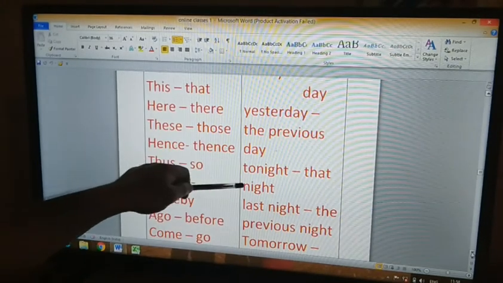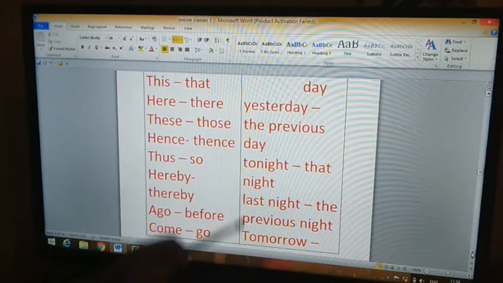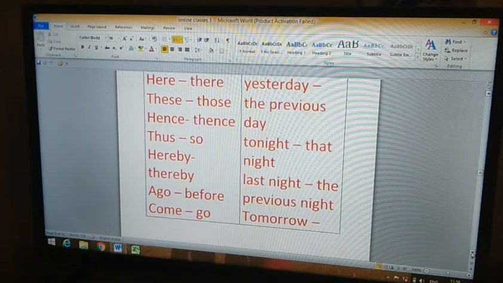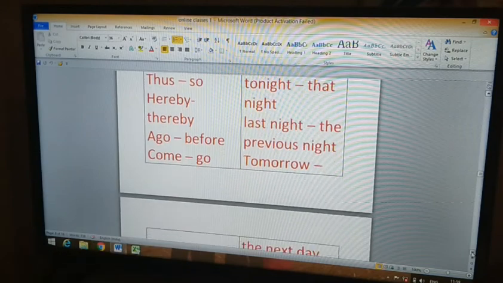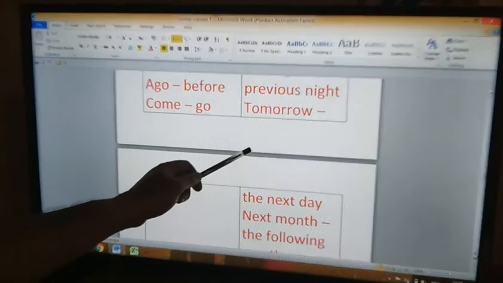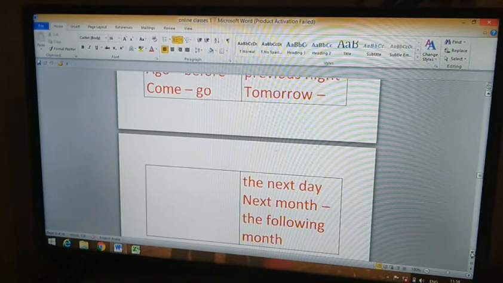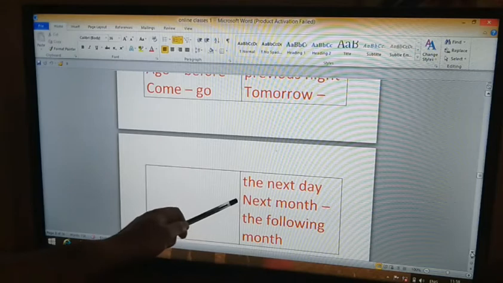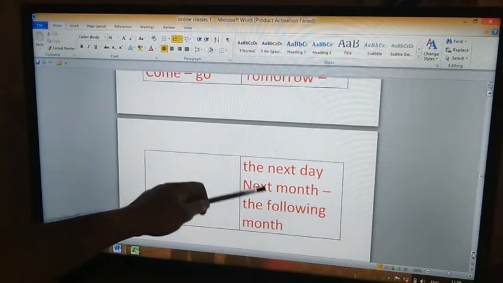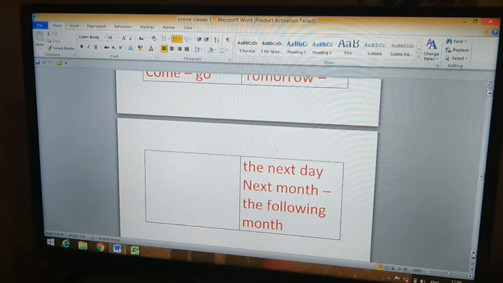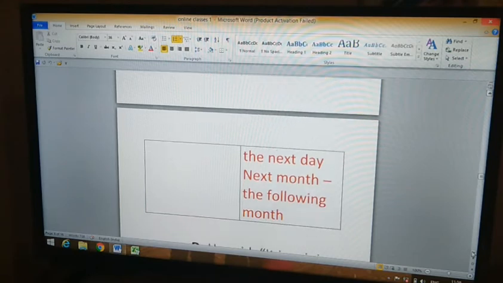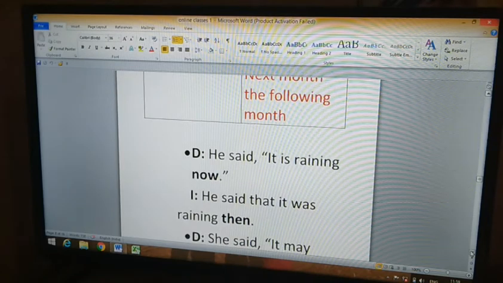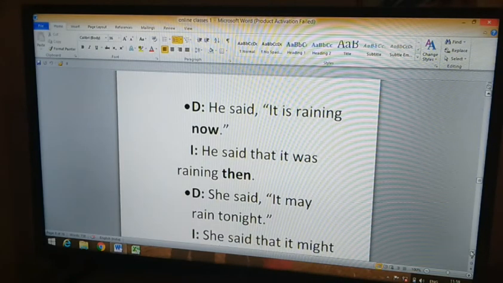Tonight changes to that night. Last night changes to the previous night. What's the change for tomorrow? Tomorrow will be changed to the next day. And next month gets changed to the following month. So these are the important words we find, words of nearness getting changed to words of farness.